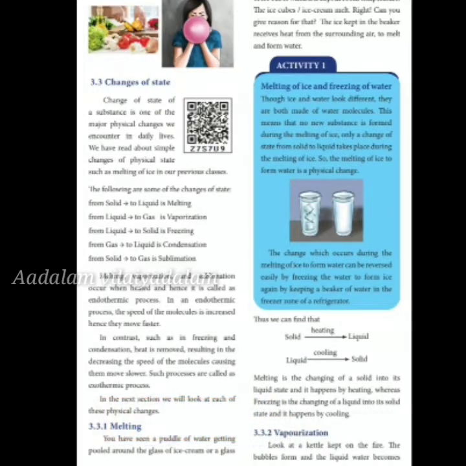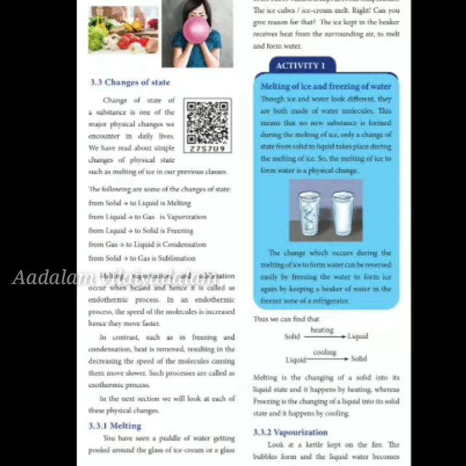Melting, vaporization and sublimation occur when heated, and hence are called endothermic processes. In an endothermic process, the speed of the molecules is increased, hence they move faster.